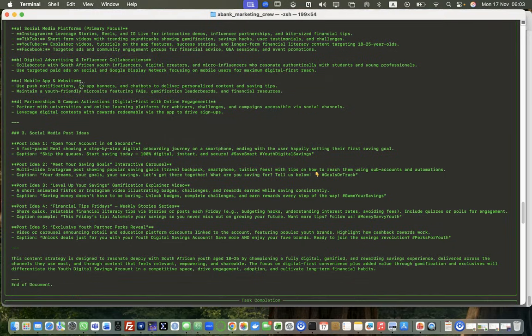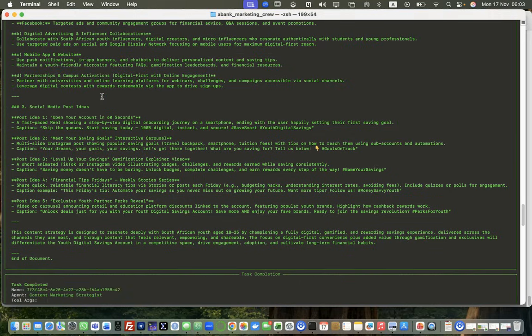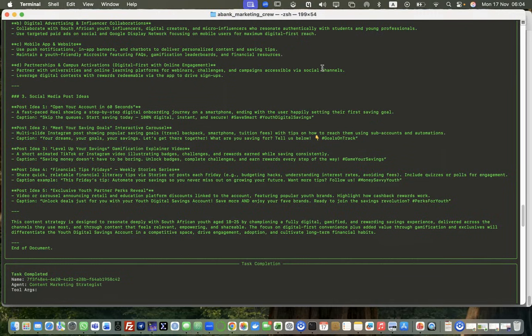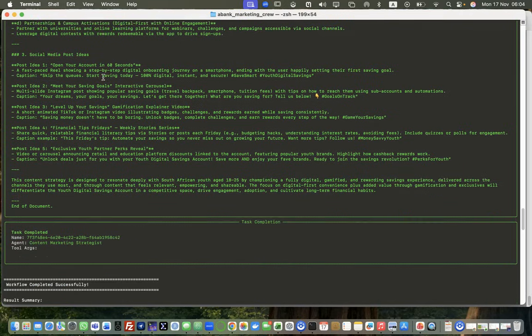And then mobile app and website. Push notifications, in-app banners, chatbots to deliver personalized content and saving tips. Maintain a youth-friendly microsite featuring FAQs, gamification leaderboards, and financial resources. So you see there's a lot of elements of behavioral science in there. And then partnerships and campus activations, that's important as well.